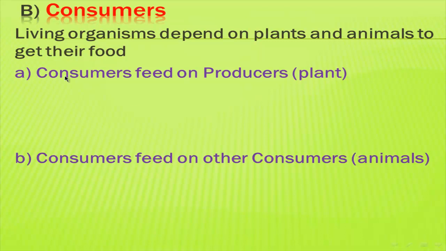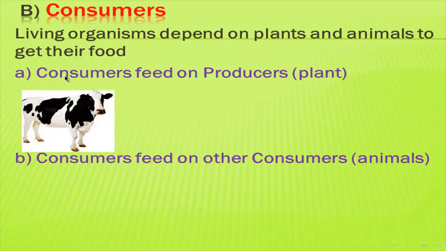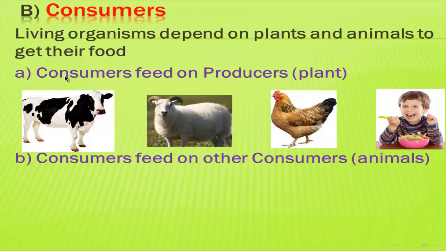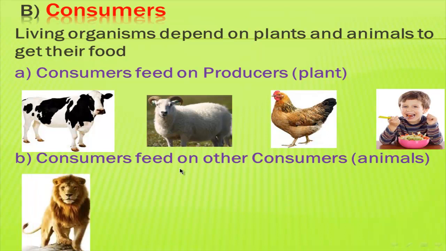What are the consumers that feed on plants? Cow, sheep, chicken, and human. All these consumers depend on the plant, or depend on the producer, because the plant is a producer. What about the consumers that feed on other consumers, or feed on animals? Like lion.